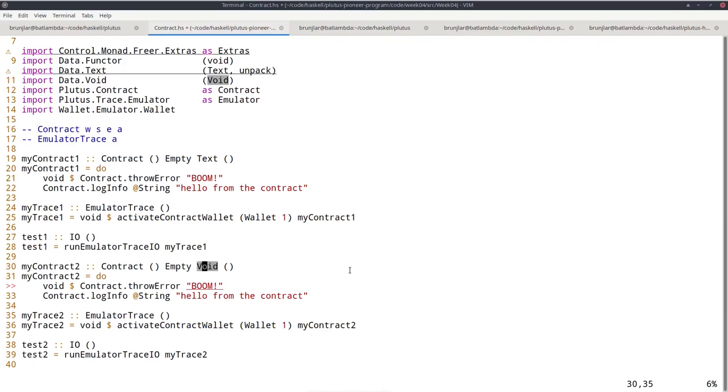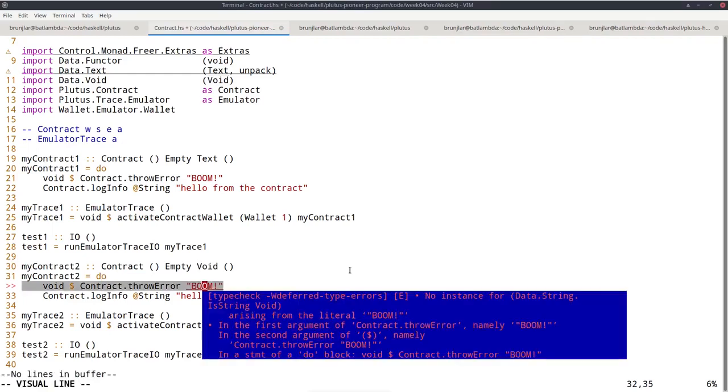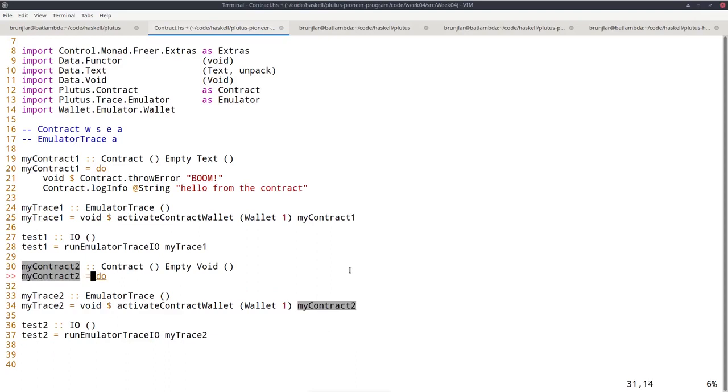Well, it means this contract can't produce any errors. It can't raise any exceptions. Because in order to raise an exception, it would need to provide an error message of type void. But there is no value of type void, so this can't happen. So if we have a contract with an error type of void, we know this contract won't raise any exceptions. So what I want to do is just call contract 1, but handle the exception.